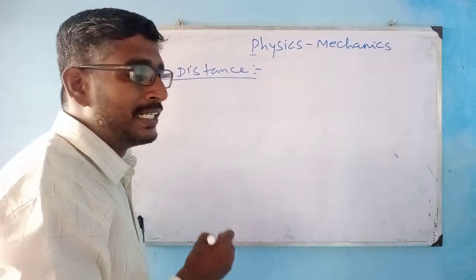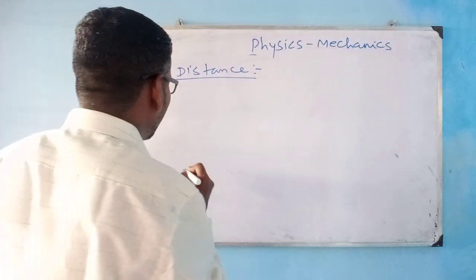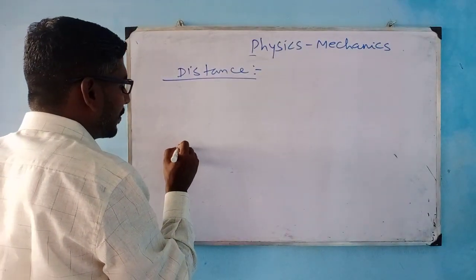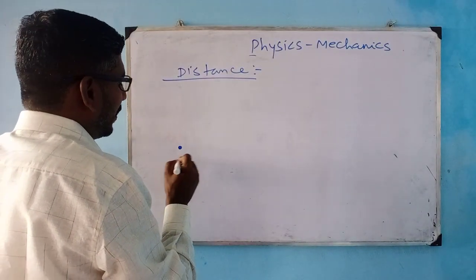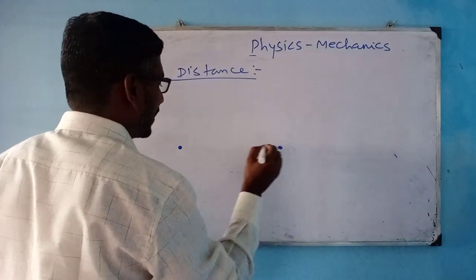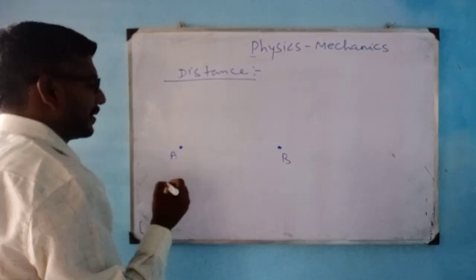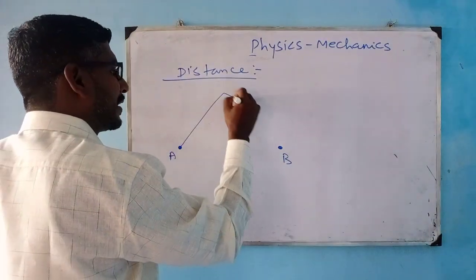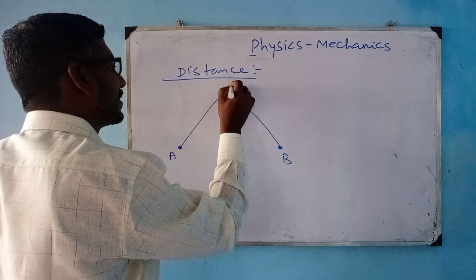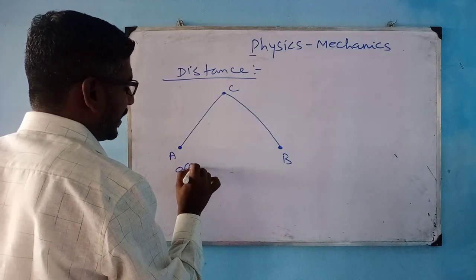The total length traveled. For example, here is my point A, and I am walking towards some other point to reach my destination B. So A and B, right? I am traveling via a point C, right? This is my office, and this is my home.